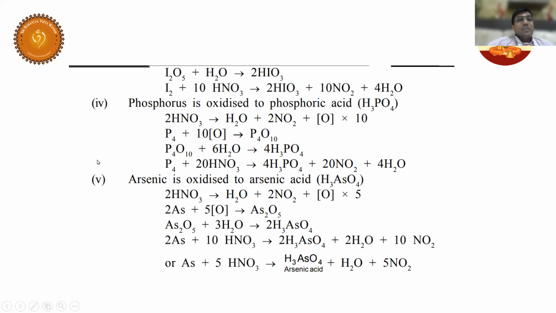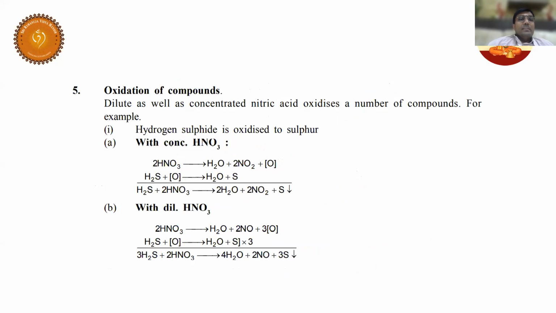Now we have a full-length discussion on non-metals. So how HNO3 is going to react with non-metals, with respect to oxyacids. Well, now let us see some compounds. So don't forget the oxidizing action of HNO3, which is going to give its nascent oxygen as well as NO2 and water. NO2 is nothing but HNO3 reduced in the process. Now, this nascent oxygen is going to react with H2S, and naturally what happens? You get colloidal sulfur. This is called colloidal sulfur.